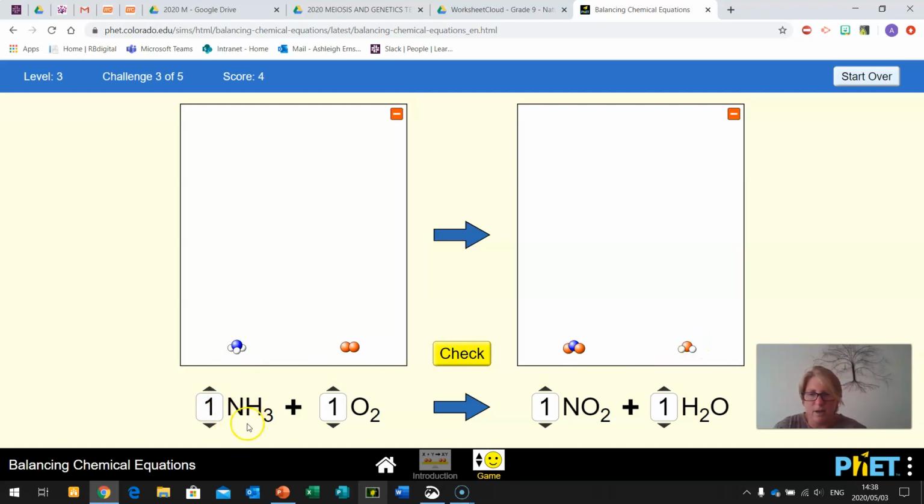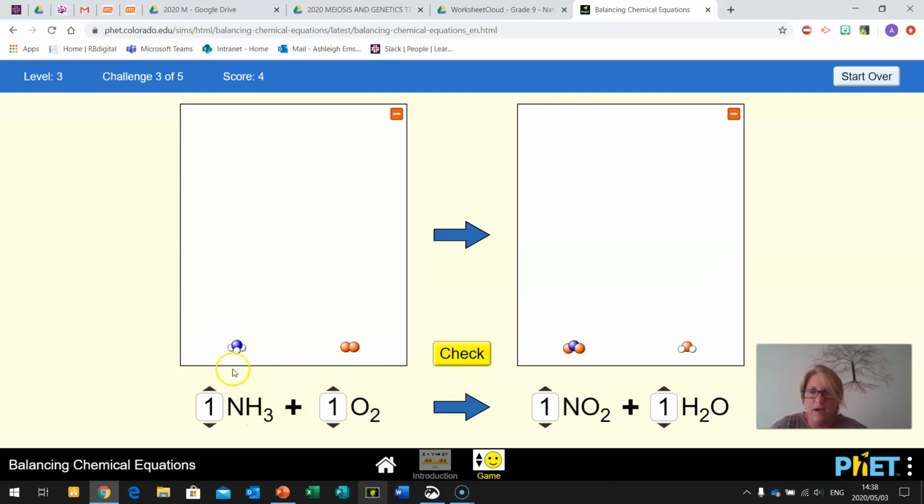So if we just check down here, 1 times by 1 is 1, 3 times by 1 is 3, 2 times by 1 is 2, 1 times by 1 is 1, 2 times by 1 is 2, 2 times by 1 is 2, and 1 times by 1 is 1. Now you might be sitting thinking, do we start with the oxygen first or the hydrogen first? Because oxygen appears twice over here, let us just start with the hydrogen. So nitrogen's balanced, so we have hydrogen on this side and hydrogen on this side. So let's go and balance the hydrogens, and then we'll worry about our oxygens.